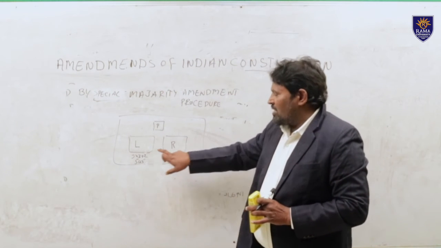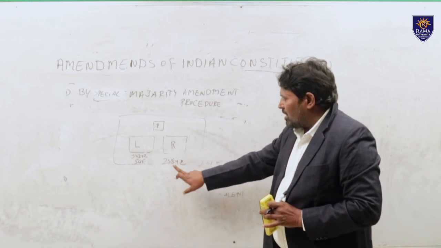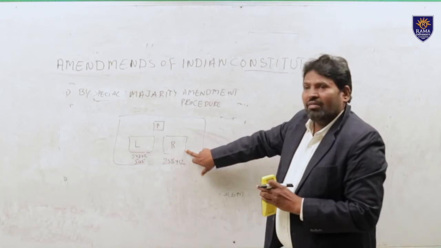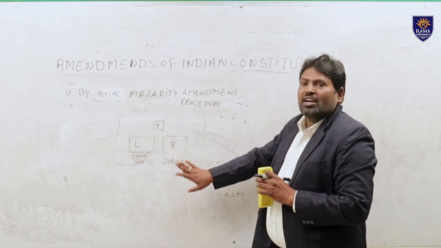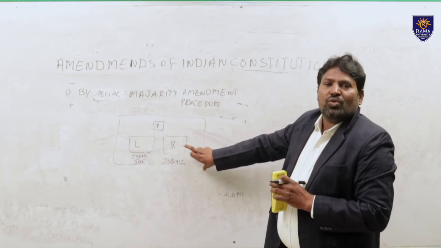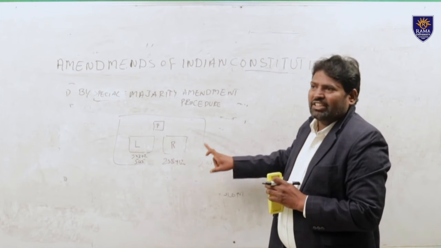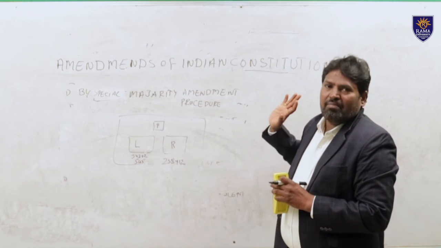The same procedure is followed in the Rajya Sabha also. Suppose, for example, the total members in the Rajya Sabha is 250. On the day of introducing the amendment bill, only 200 members attend. Of those 200 members, for a 2/3 majority, nearly 130 to 140 members should be present and vote in favor of the amendment.